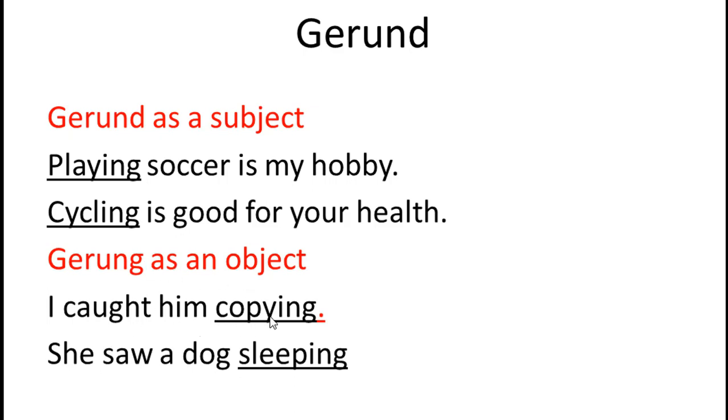I caught him copying. Which is copy, it's derived from copy, and this one is a gerund which acts as an object ያረፍተ ነገር action ሆኖ ይመጣል ማለት። She saw a dog sleeping.